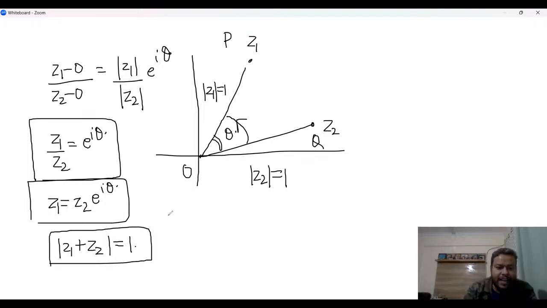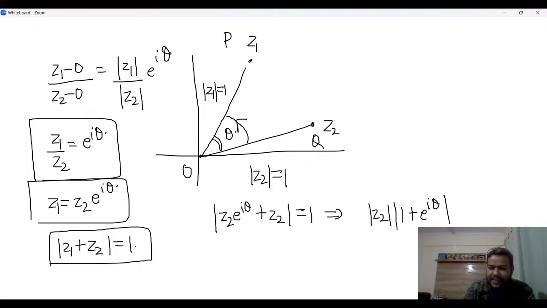So now we can write this as mod of z2 e power i theta plus z2 equal to 1, which means mod of z2 and mod of 1 plus e power i theta is equal to 1. But mod of z2 is anyway 1.